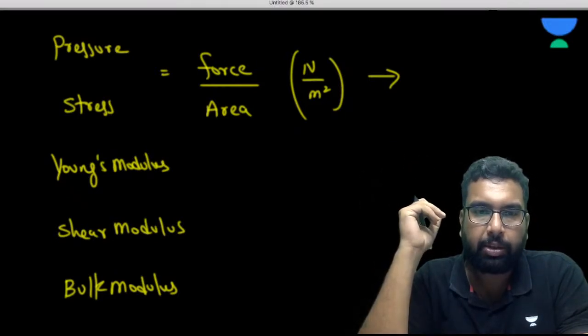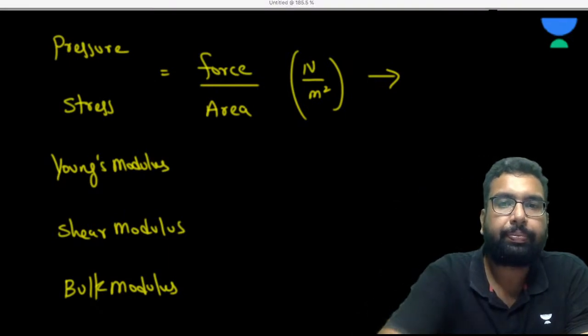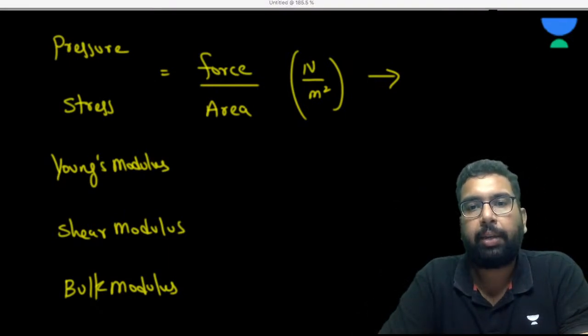Now please tell me the dimension of these. What is going to be the dimension of these? Can you tell me?